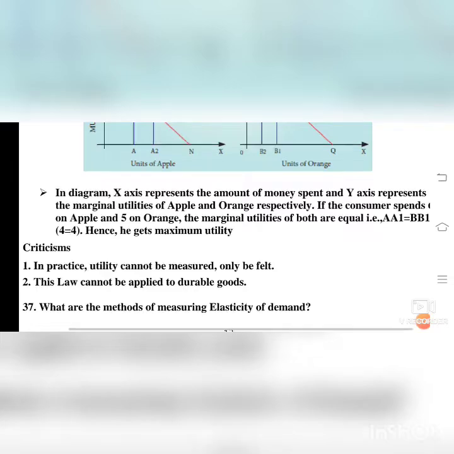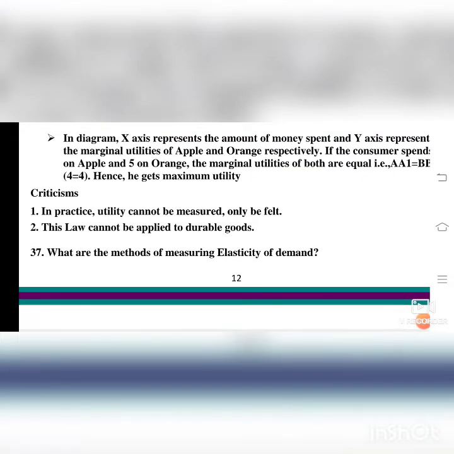Next we will see what the methods of measuring elasticity of demand are. What is elasticity of demand? Elasticity of demand means the extension and contraction of demand in response to the price level and the quantity. Sometimes the price will increase or decrease, and the quantity demanded will increase or decrease. So that is called elasticity of demand.